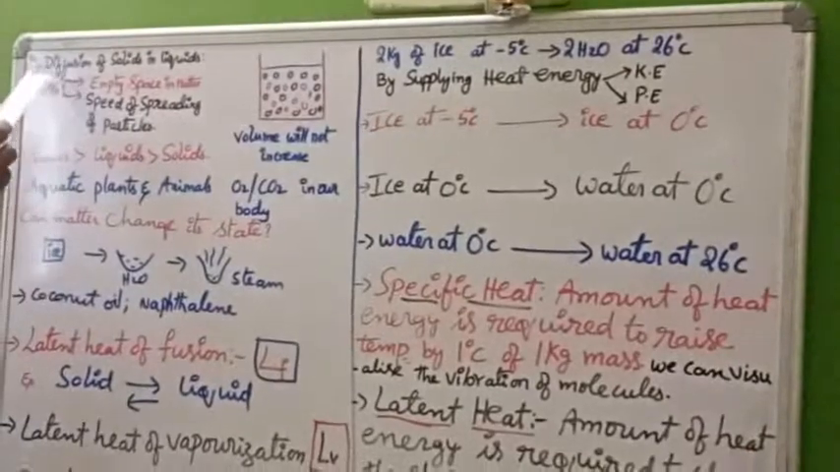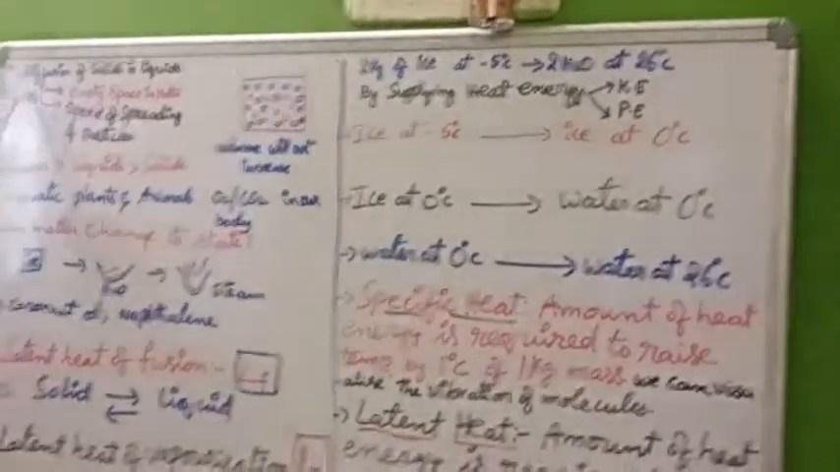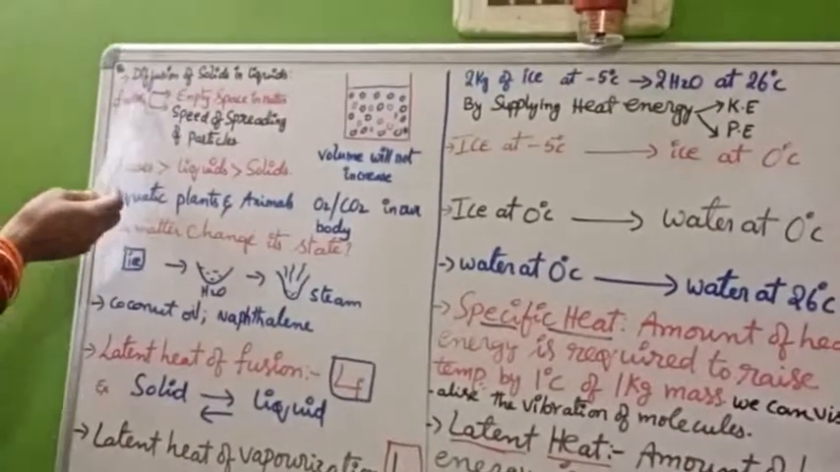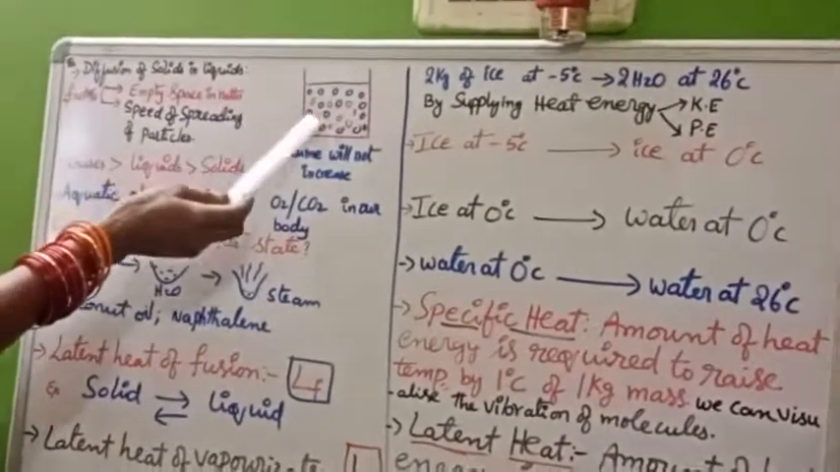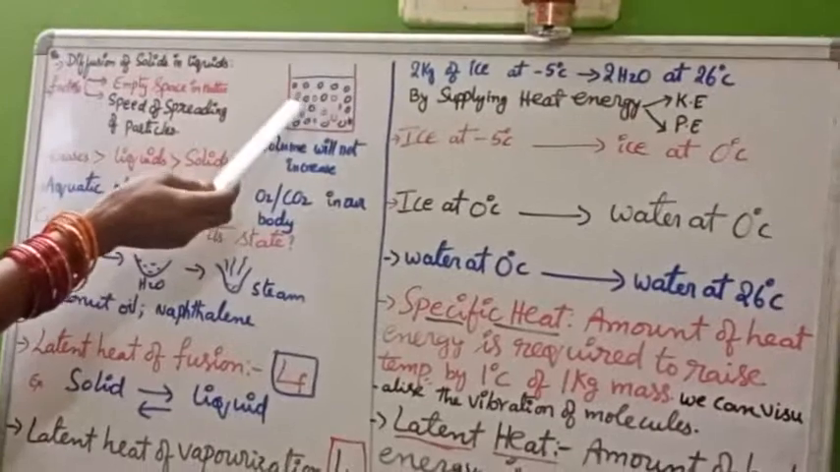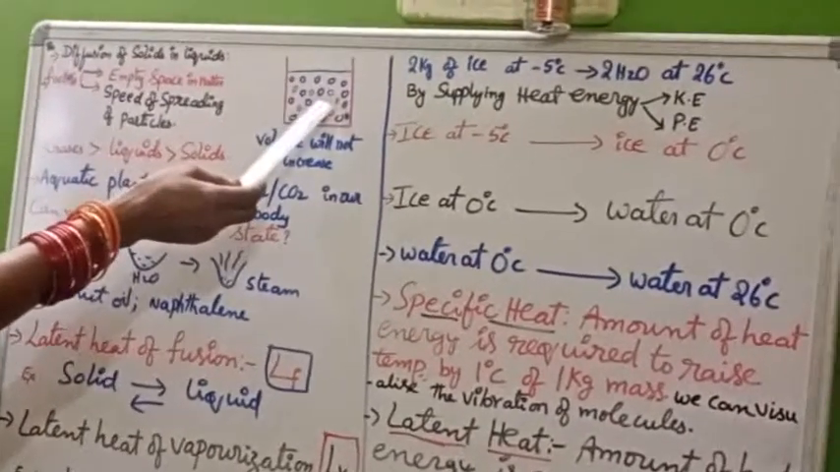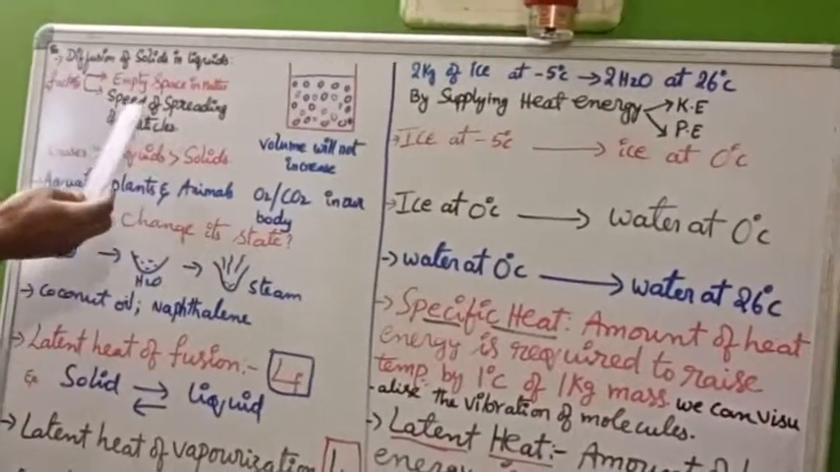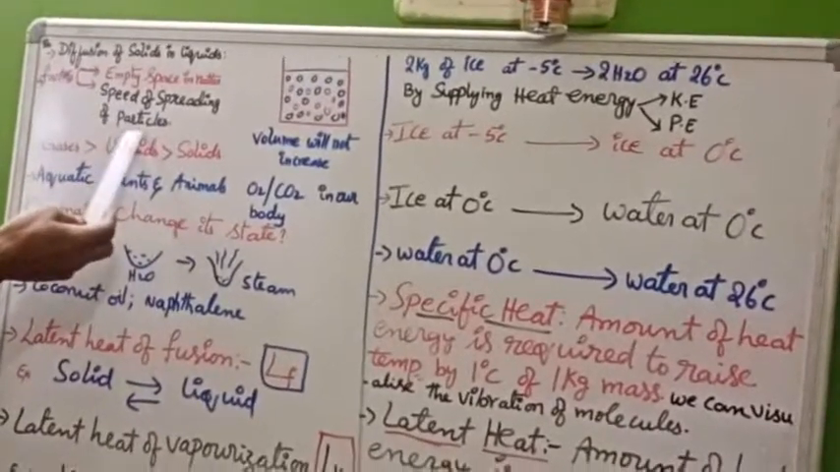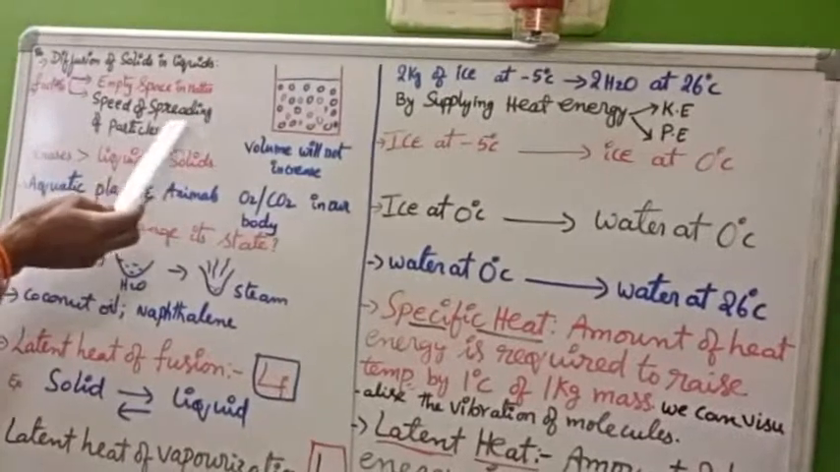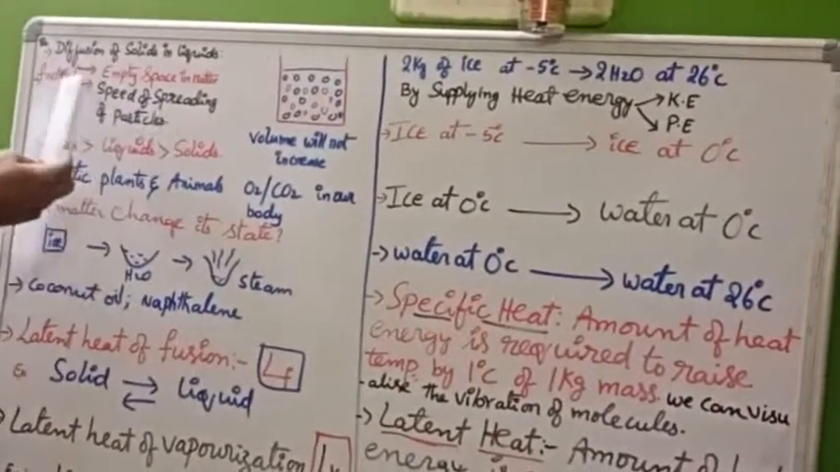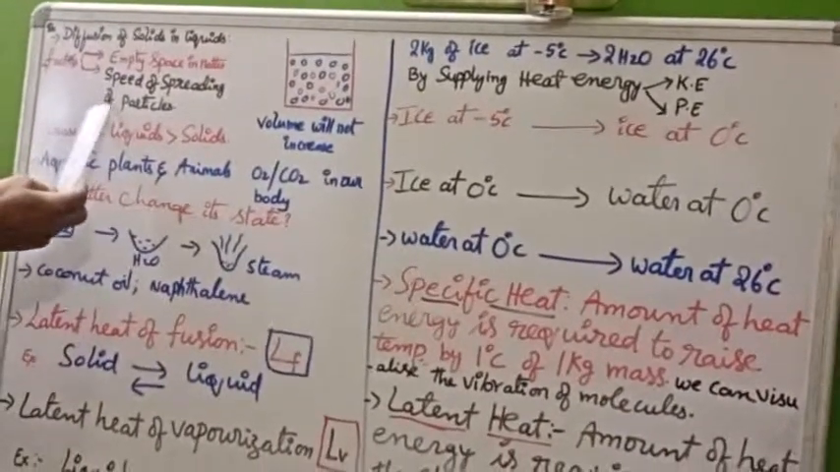Next, the diffusion process depends upon two factors. Factor 1 is empty space in matter. The more empty space there is, the more the chances of diffusion. Next, the speed of spreading of particles. If the speed is more, then automatically the diffusion rate also increases.